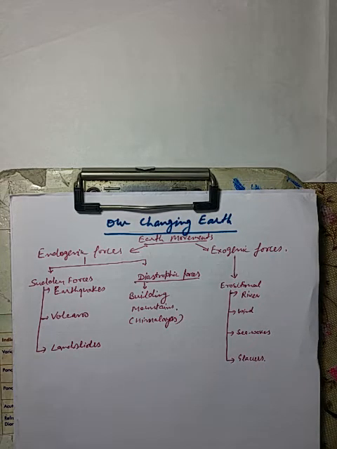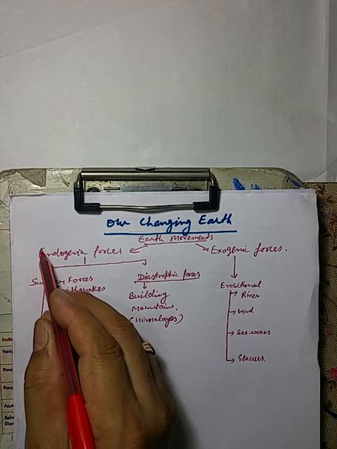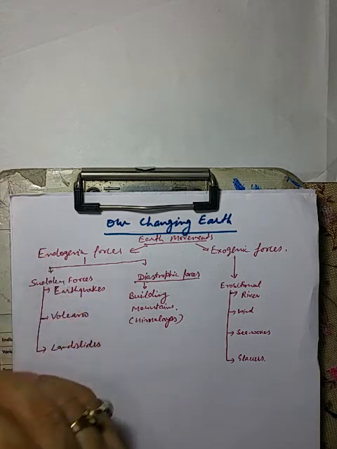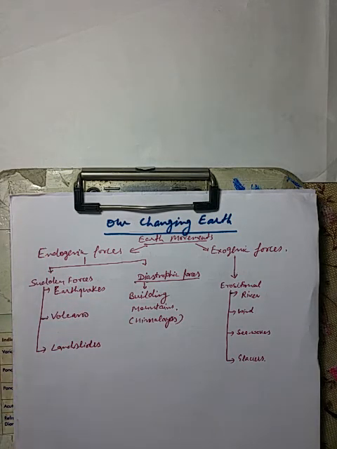And fourth one is glaciers. Glaciers are frozen water. The glaciers, or the big mountains or big rocks of ice, move downward due to two reasons. Number one, due to increasing temperature, the water at the bottom of the glacier melts, reducing the friction. And number two, due to gravitational force, it moves downward. And while moving downward, it erodes the rocks coming in its way.